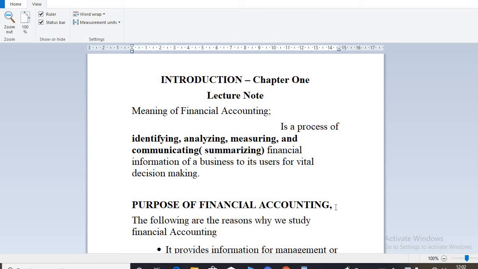We've started looking at the introductory part of financial accounting, and we are done. In the previous lesson, we looked at the meaning of financial accounting and the purpose of financial accounting.